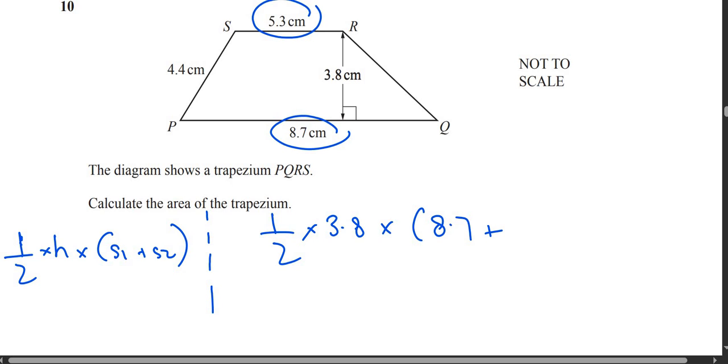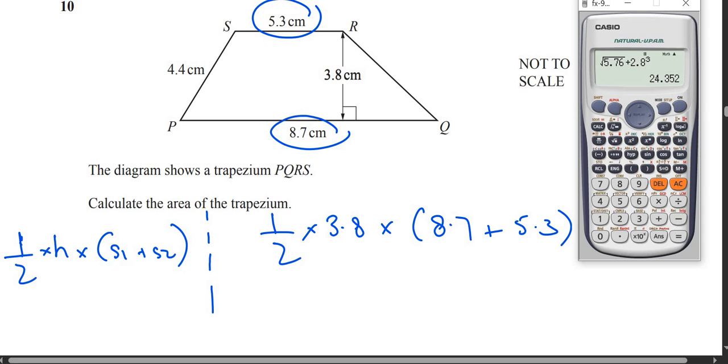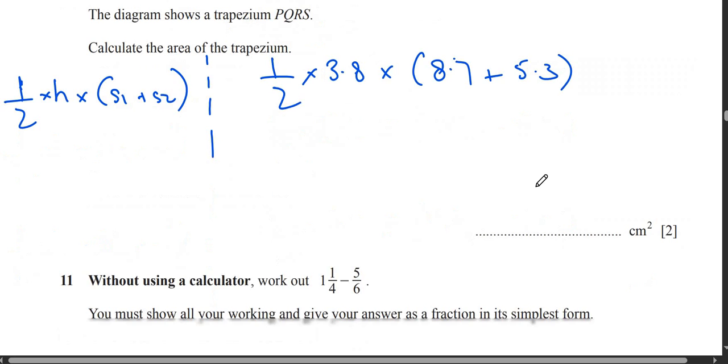What's side 2? 5.3. Okay, let's take out the calculators. Do make sure you add it first, or just do it like the way I am doing it. Okay, just to make sure there are no confusions. 3.8 multiply by, use bracket, 8.7 plus 5.3. So this becomes 26.6. So this is your answer, guys.